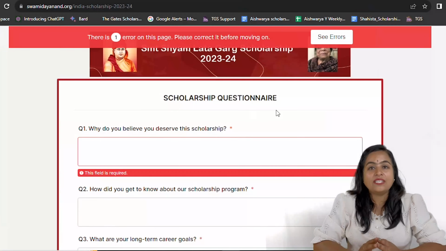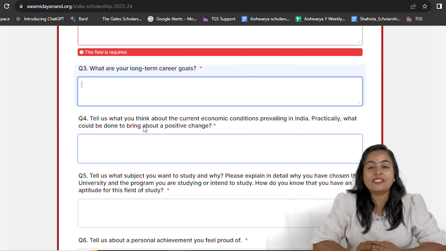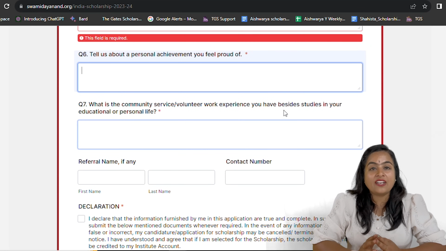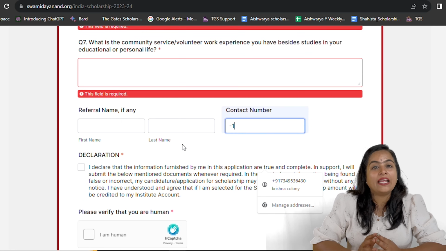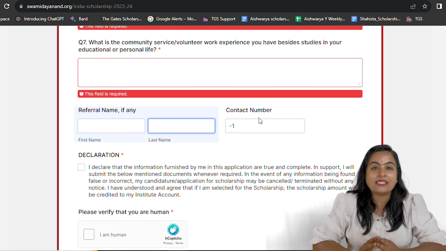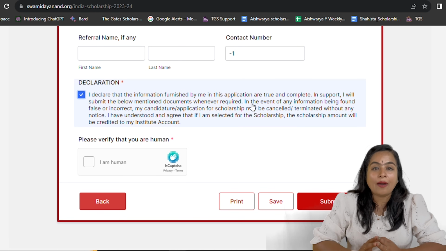Once you upload all the documents mentioned over there, click on the save button and click on the next button to continue with the further application process. Now there is the questionnaire which has been asked by the scholarship provider. Answer all the questions accordingly with 1 or 2 lines of explanation. After answering all the questions, click on the captcha button to prove that you are a human, not a bot. Then click on the checkbox, that's a self-declaration which proves that all the information you have given above in the application is true. Then click on the submit button, and you are done with the application process.